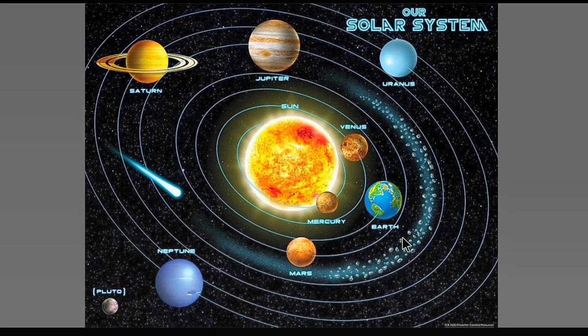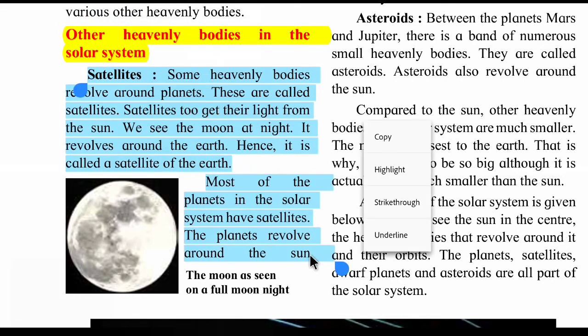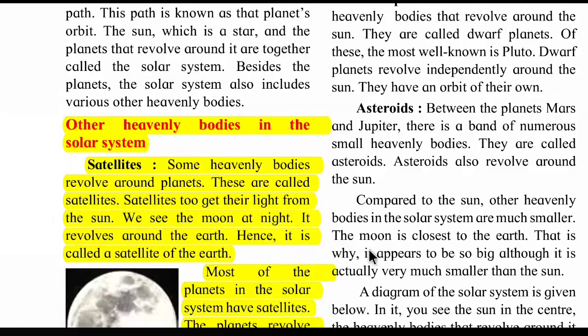Now let's see the next topic, other heavenly bodies in the solar system. The first body is satellites. Some heavenly bodies revolve around planets. These are called satellites. Satellites get their light from the Sun. We see the Moon at night, it revolves around the Earth. Hence, it is called a satellite of the Earth. Most of the planets in the solar system have satellites. The planets revolve around the Sun along with their satellites.